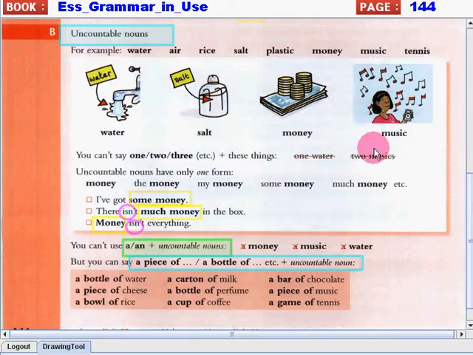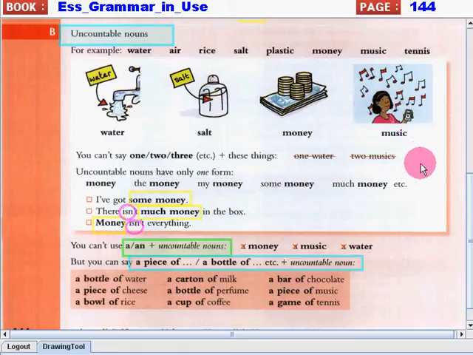Let's take a look at these pictures. Water, air, rice, salt, plastic, money, music, tennis. Water. We cannot count water. It's liquid. If we have some containers for it, we can count, but water itself, we can't. Also salt, we cannot count it. Money, no. And music, no.